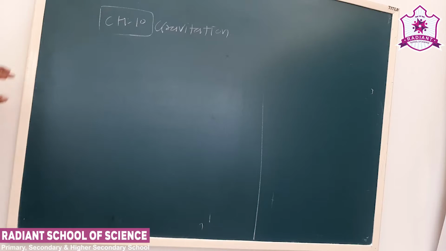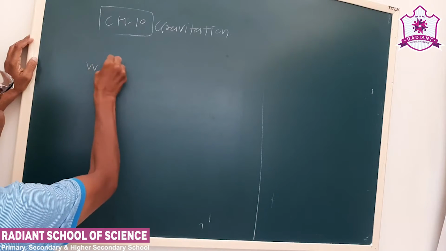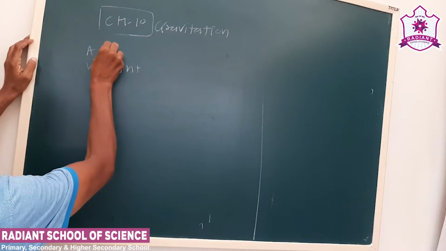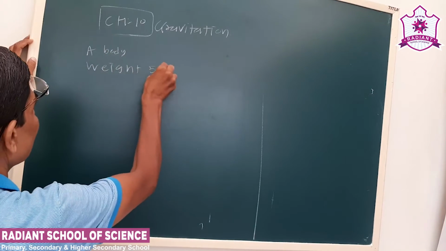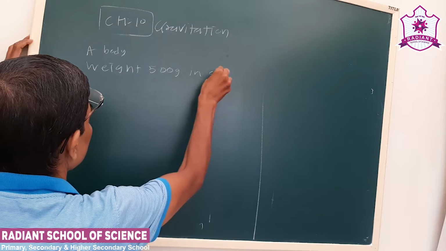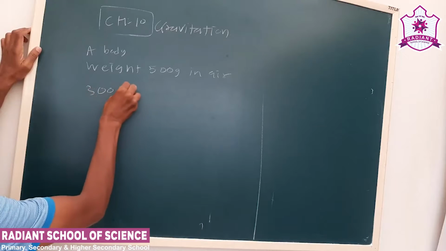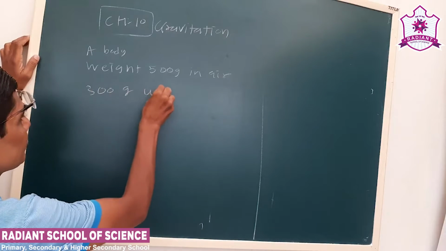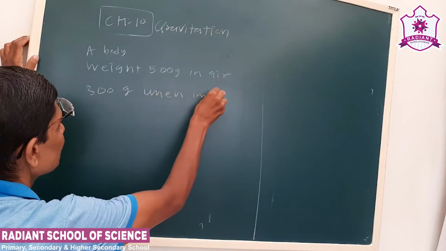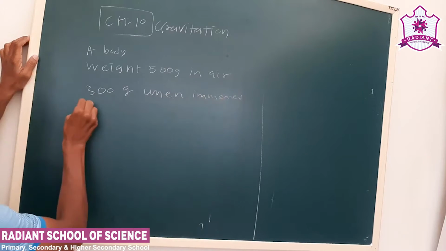Now see, a body weighs 500 gram in air, and 300 gram when immersed in water.